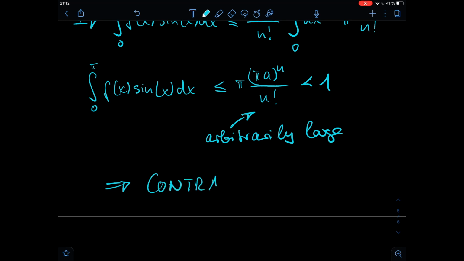Because first we've shown that under the condition that pi is a rational number, this integral is an integer, but then we have also shown that this integral, with a defined function, can become smaller than 1 and thus cannot be an integer at all times, and this is our contradiction.